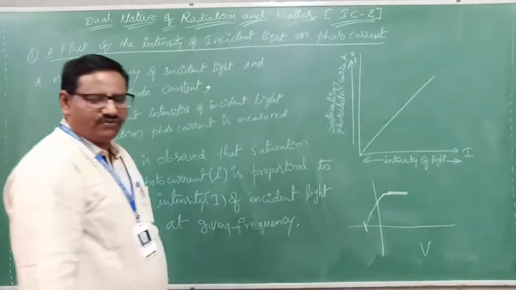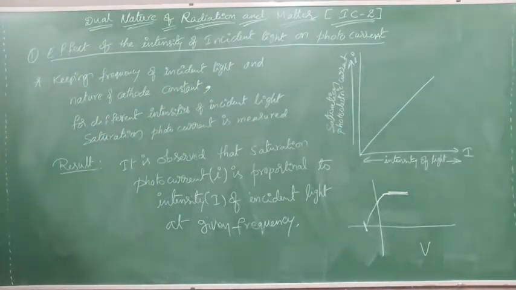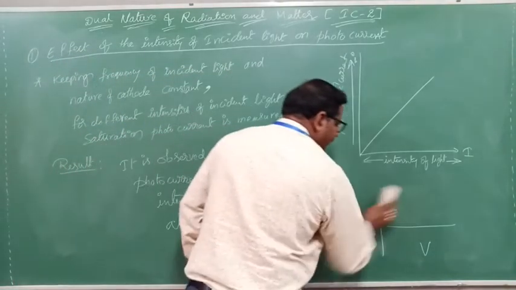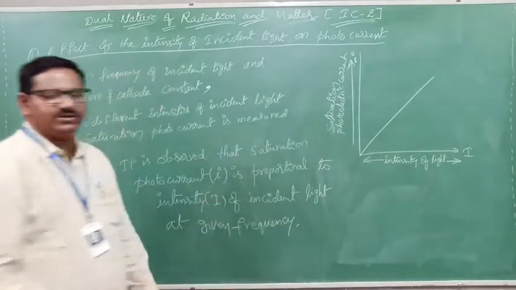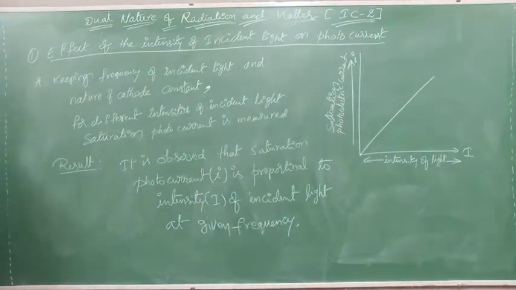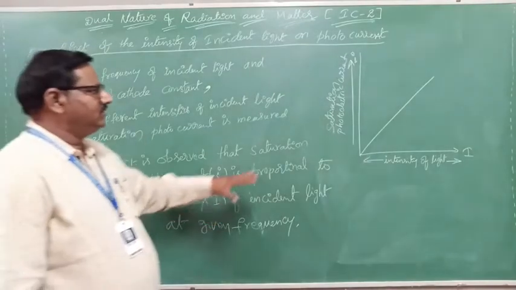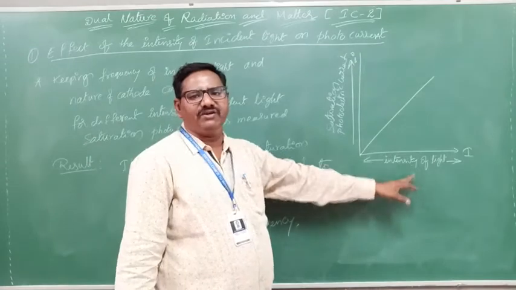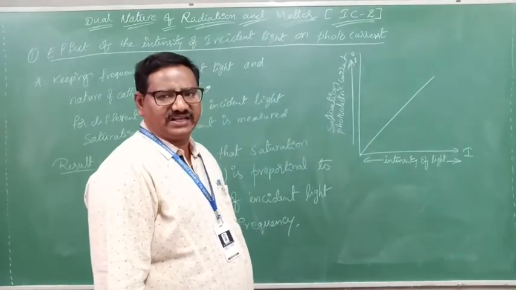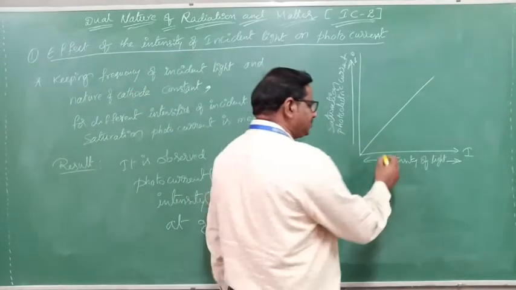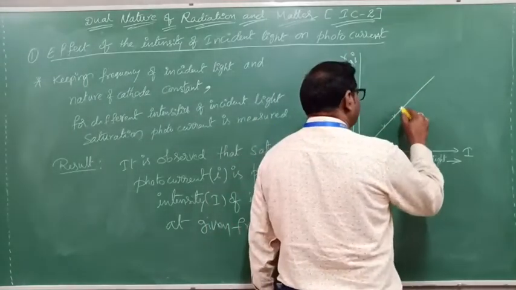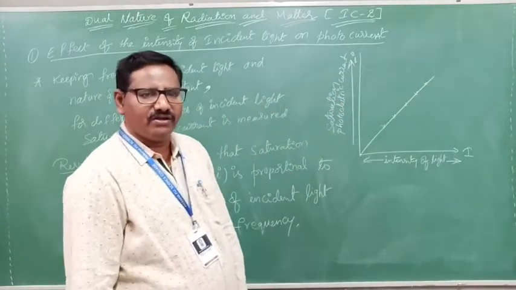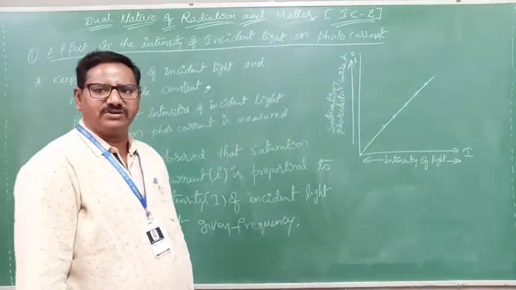Now, further, for saturation current and those potentials, if you want to take intensity of light, the graph will look like this. The saturation photocurrent will be taken on the y-axis and intensity of light on the x-axis. Now we will consider different intensities of light. Then different saturation currents will come like this. If the metal does not change, the stopping potential also does not change.